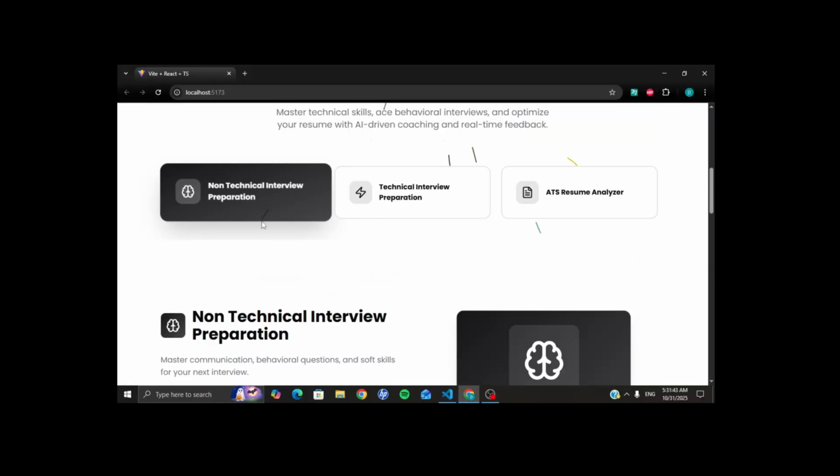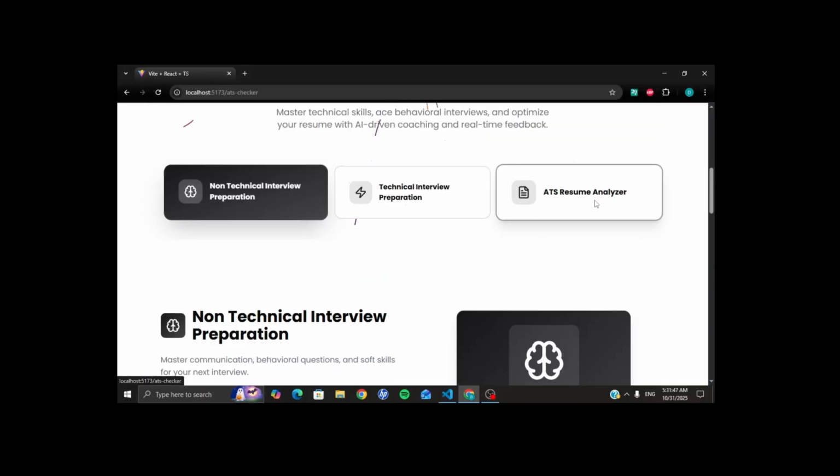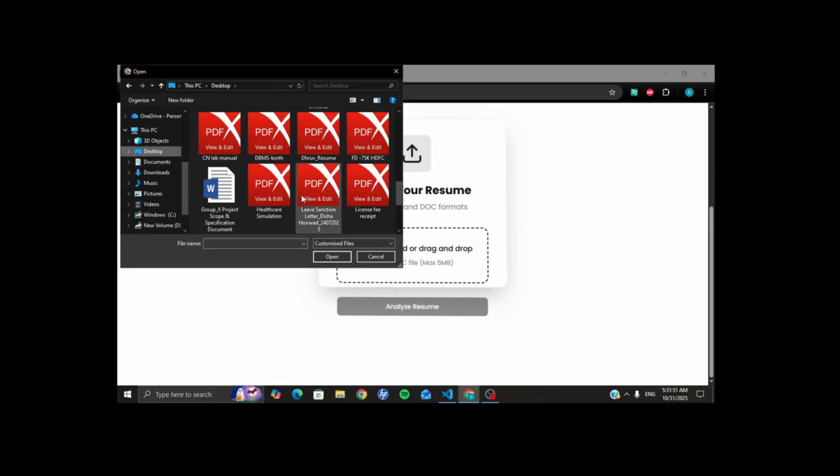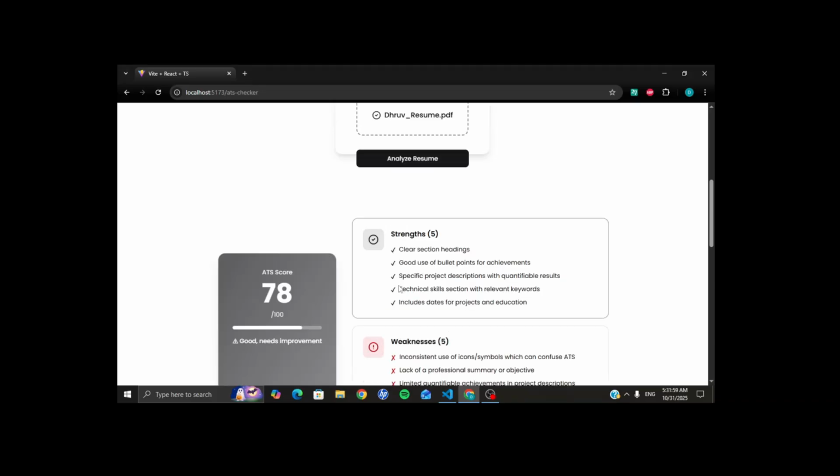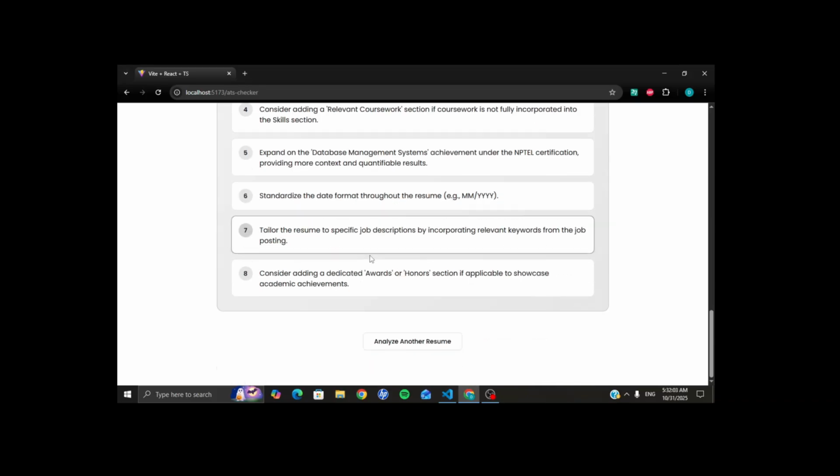Okay, so this is our homepage. We have 3 sections: the non-technical interview, the technical interview, and the resume analyzer. So basically, you can upload your resume, and this is sent to the manager agent, which analyzes your resume and gives out an ATS score, as you can see. It also tells you strengths and weaknesses and how you can improve your resume further.